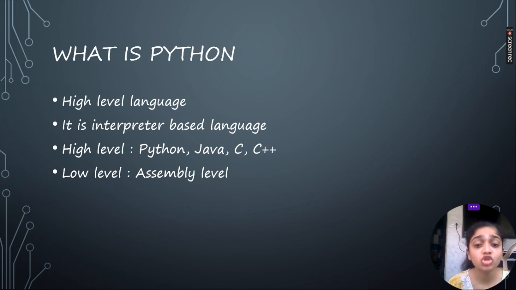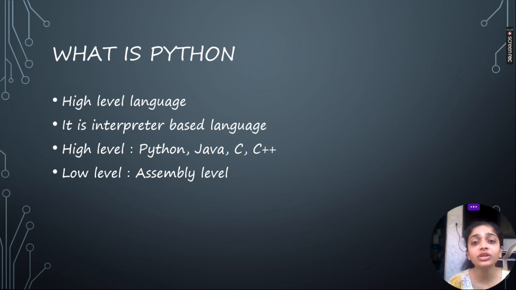So Python, Java, C, C++, all are high-level programming languages. Also, Python is an interpreter-based language. Now, what do you mean by interpreter-based language? In an interpreter-based language, there is something called an interpreter. What is this interpreter doing? It reads code line by line and executes it line by line.